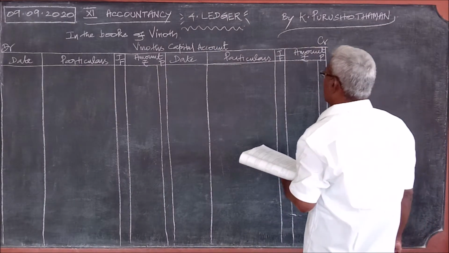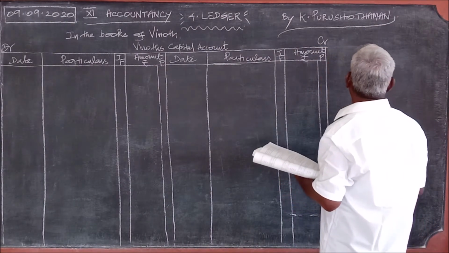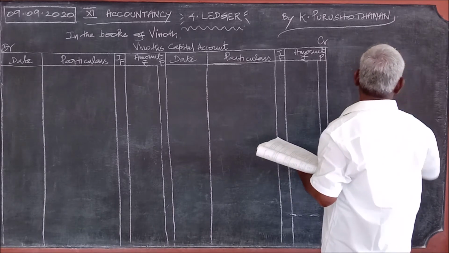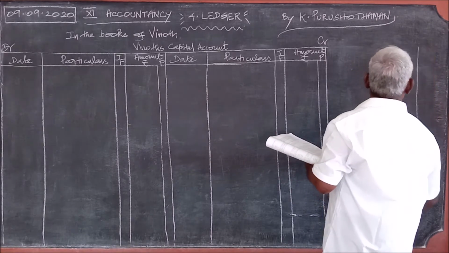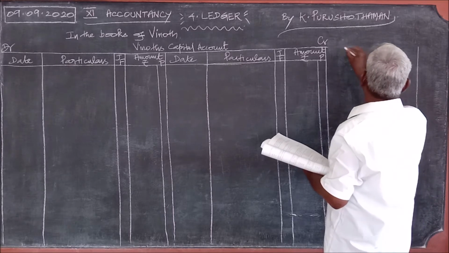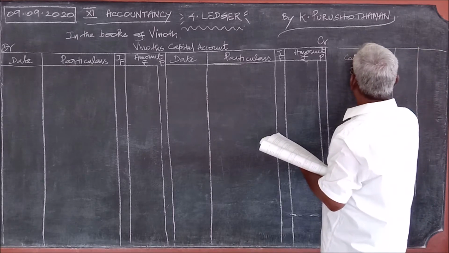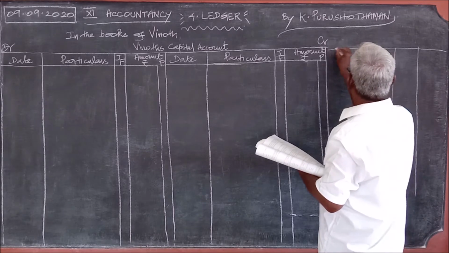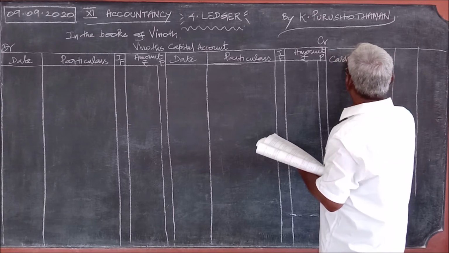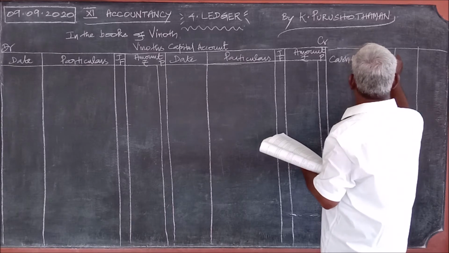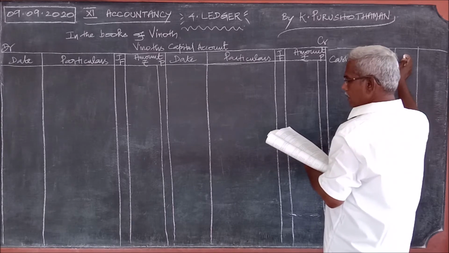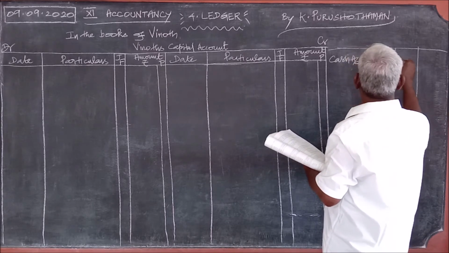Already I have written the journal entry. Just for reference, I am writing it simply as a reference. Cash account debit, 40,000.